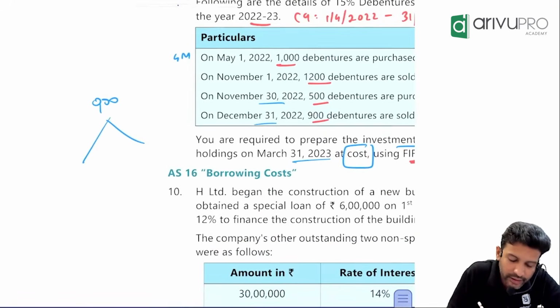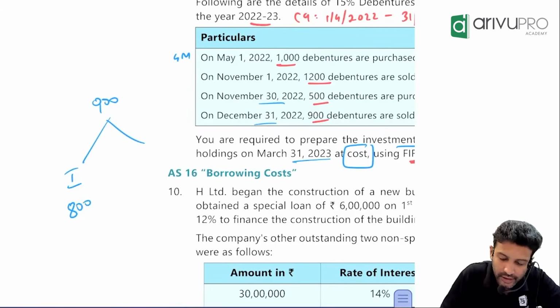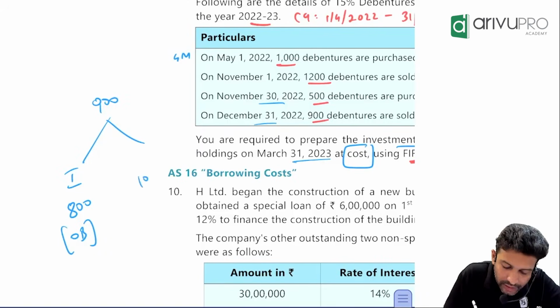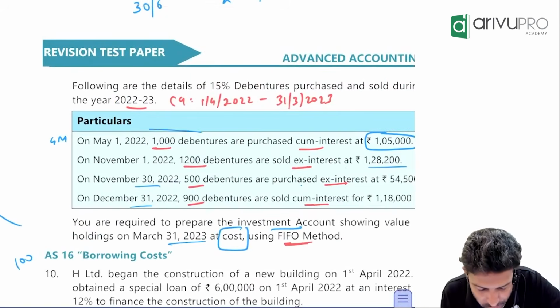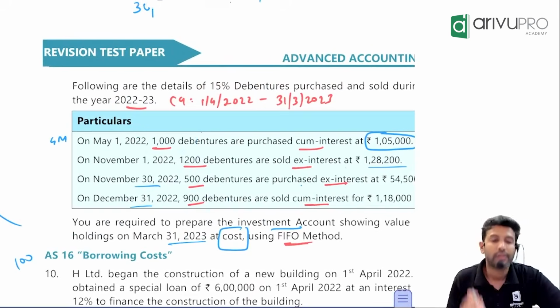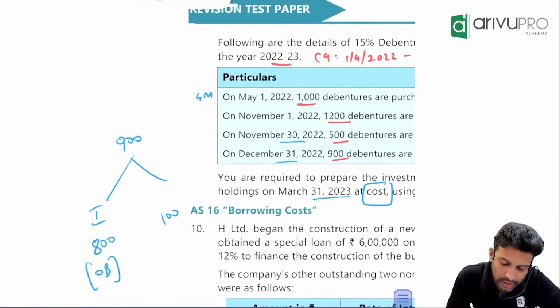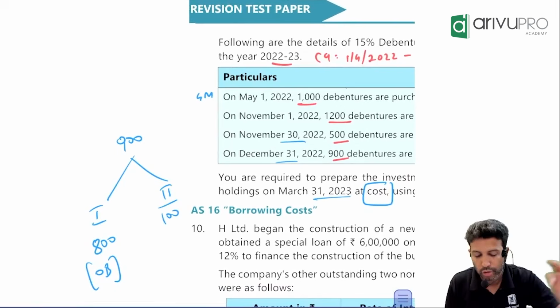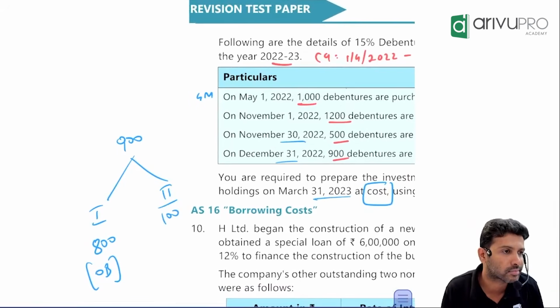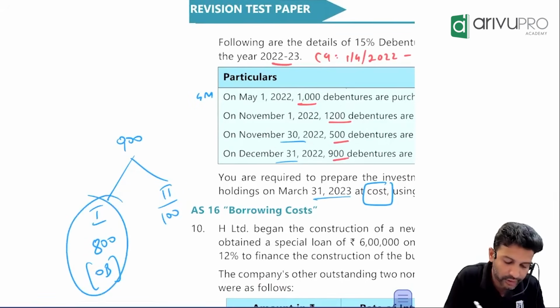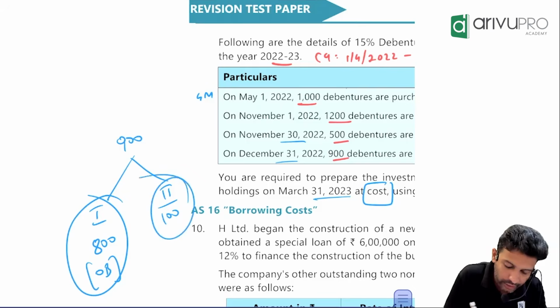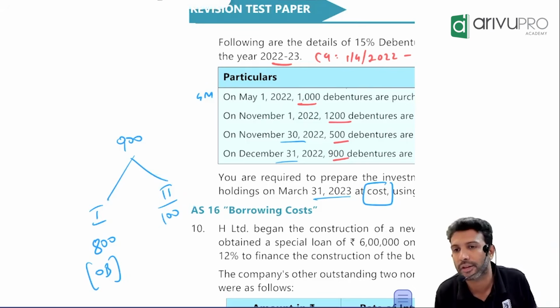900. In that 900, from the first category, how much came? 800. Which is that first category? Opening balance. The balance 100 came from the debenture purchase. When did you purchase the debentures? First May. So this has come from the first lot or second lot? Two times you have to find the cost here. What is the cost of this 800 separately? What is the cost of 100 separately? And then sum it up to get the cost.